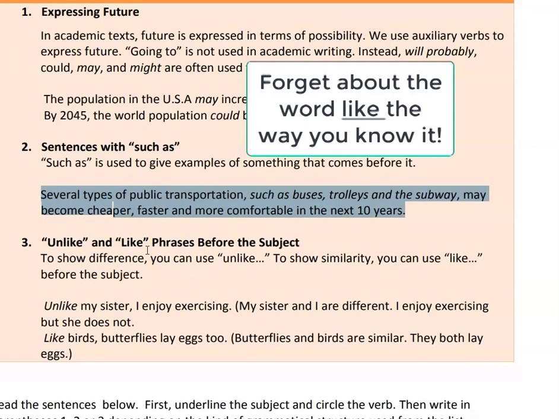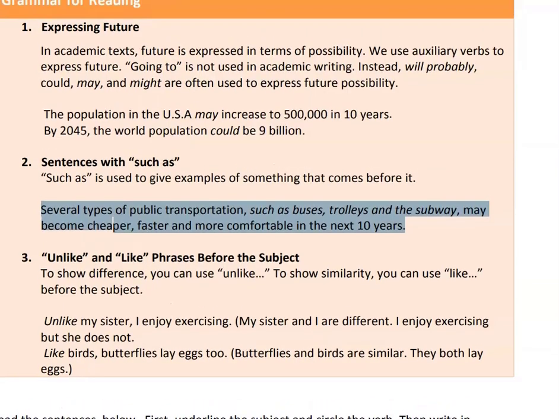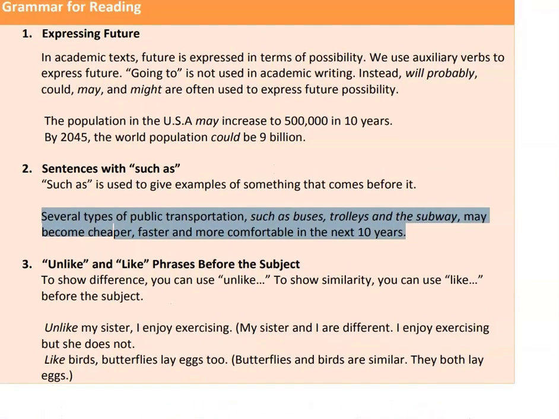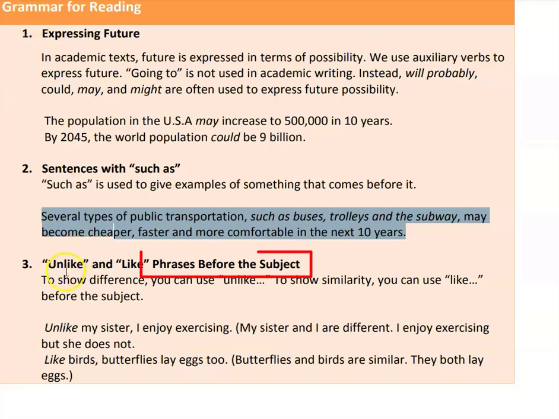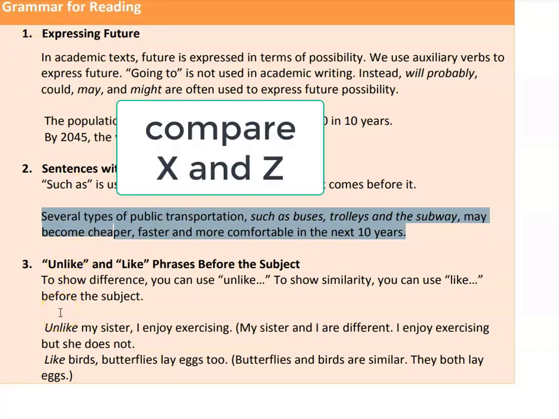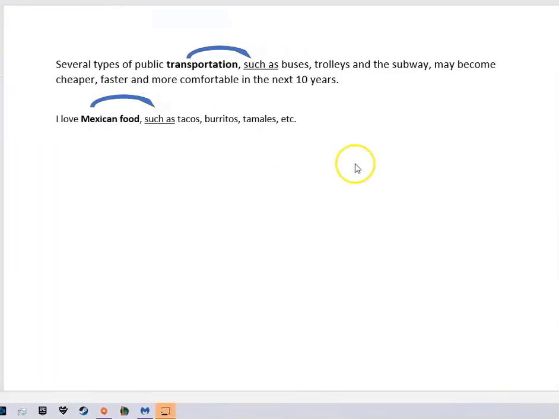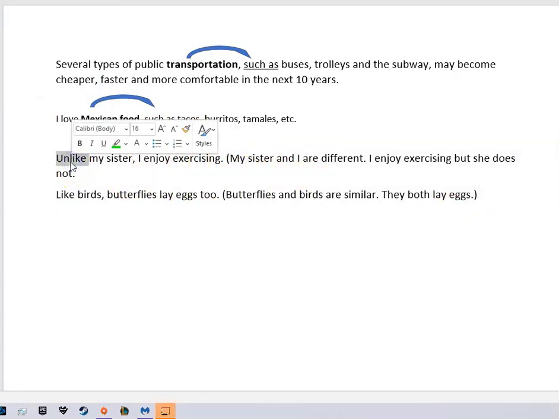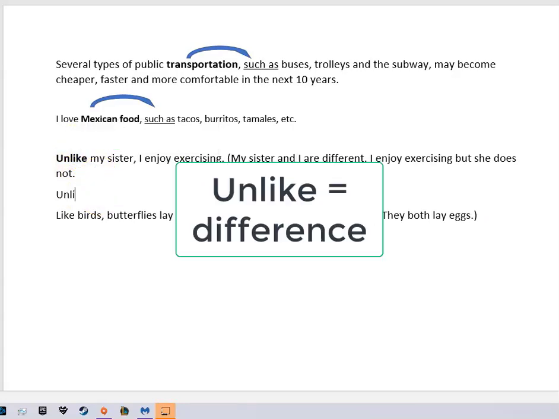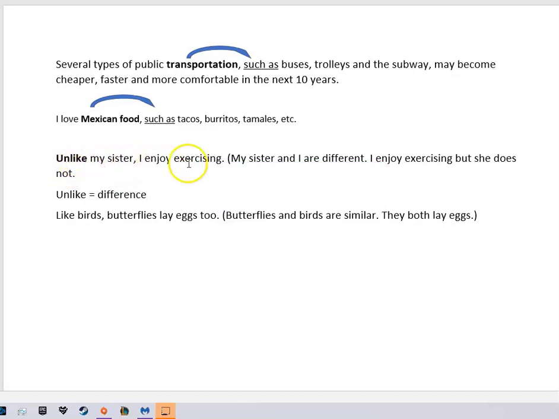All right, now you forget about the word like, the way you know. Okay, let's not talk about like in the sense of I like chocolate, I like biking around, I like the beach. This has nothing to do with that. This is a phrase before the subject that compares two different things. So right here, for example, unlike my sister, I enjoy exercising. So unlike shows a difference, okay? Shows a difference. So if I say, unlike my sister, I enjoy exercising.